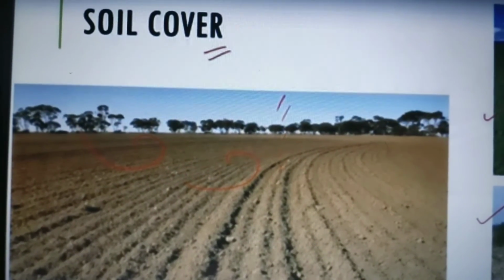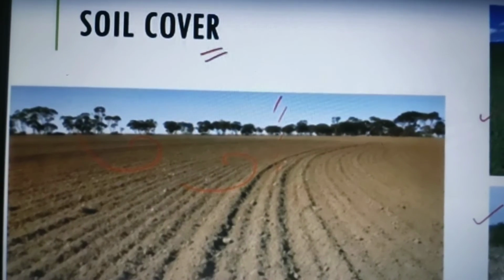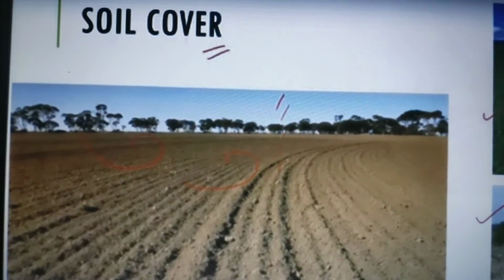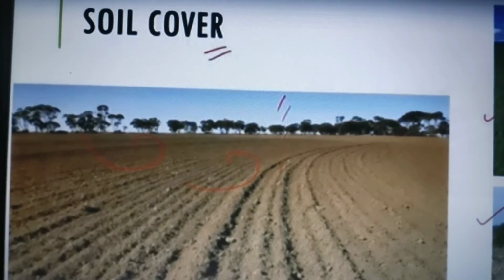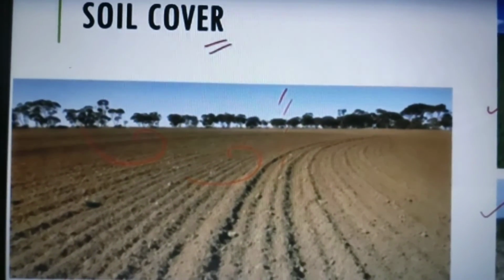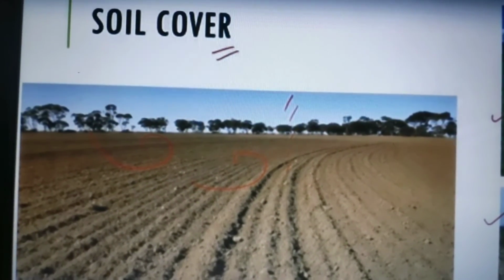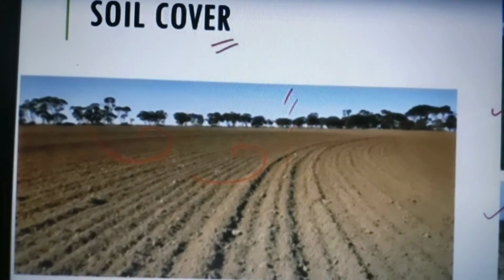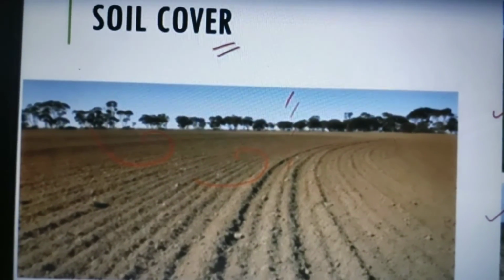So what would happen if there would be strong wind or heavy rainfall? Then the whole soil would be carried out by the action of wind or water. So to avoid such situations, what farmers do is cover their soil after the crop is harvested, and this is known as soil cover.